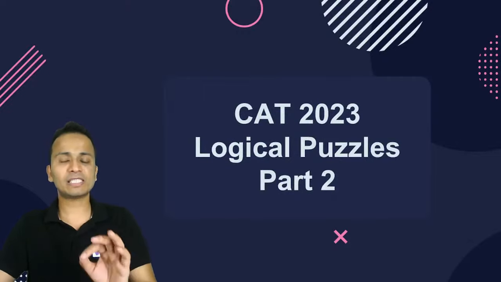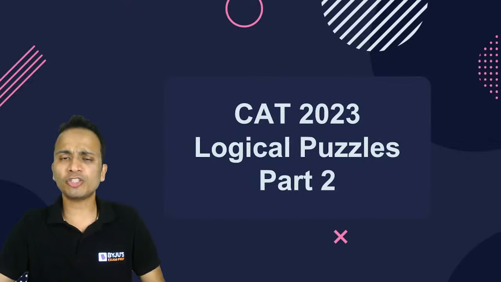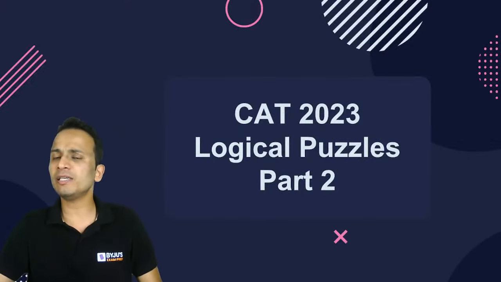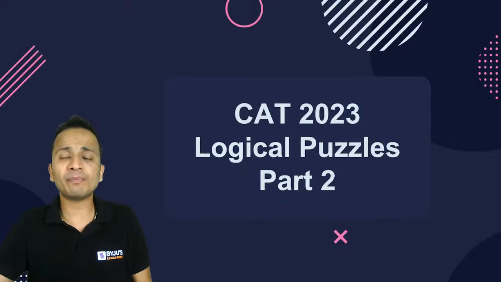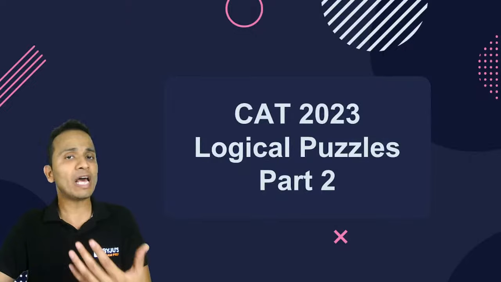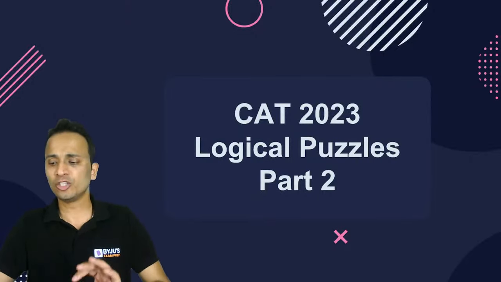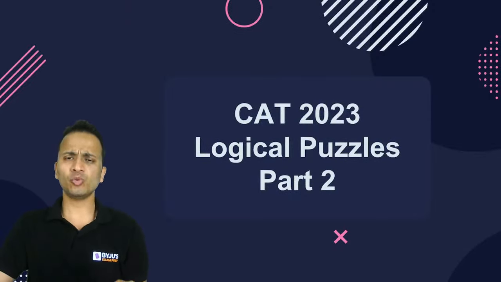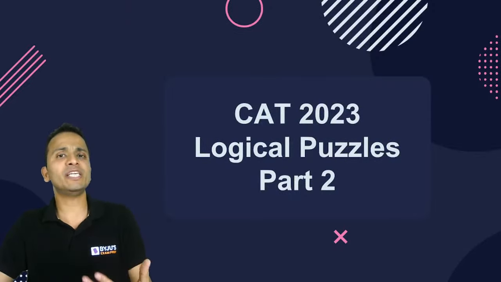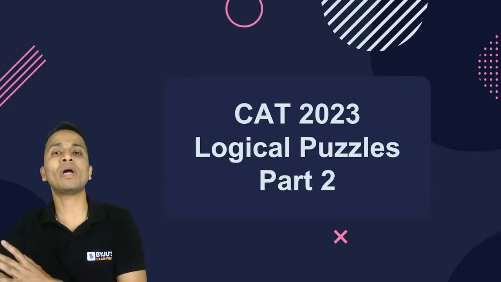So let's start without wasting any time. The logical puzzles, part number 2. We are going to take on 3 logical puzzles today, and all these 3 puzzles have appeared previously in the CAT examination. Also, looking at these puzzles, you can relate to the type of questions that you would have seen while practicing this type of questions. All right, so let's begin. For every puzzle, I'll be giving you 2 minutes to read it, understand, and probably decode the amount of information that is given, after which I'll be taking you to the questions one by one.